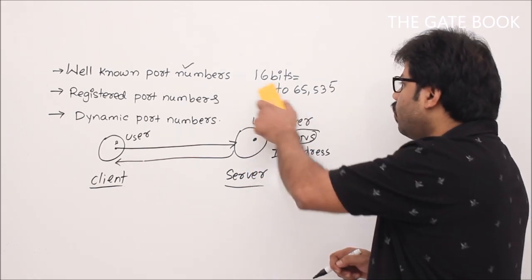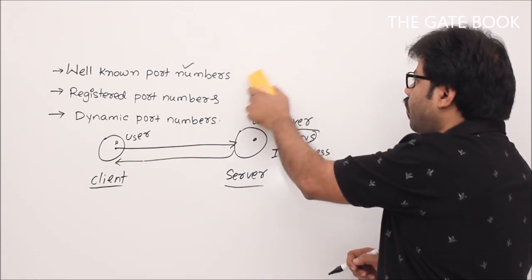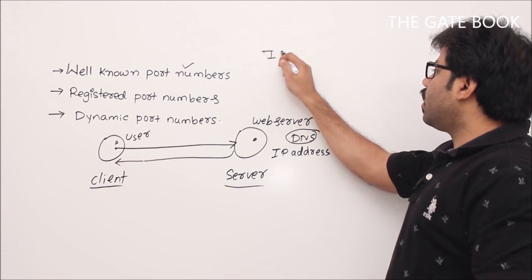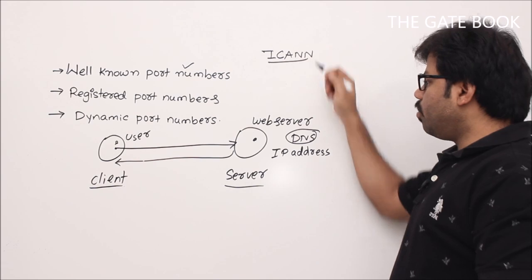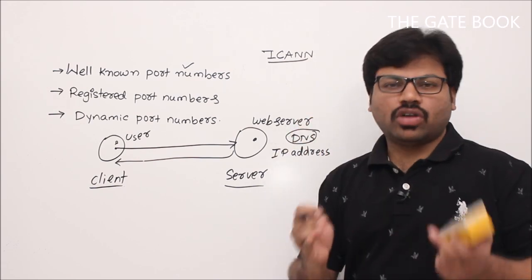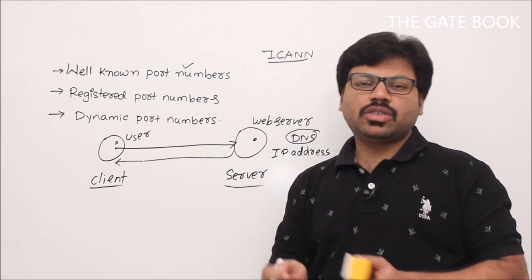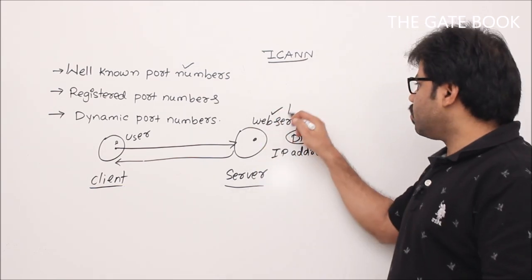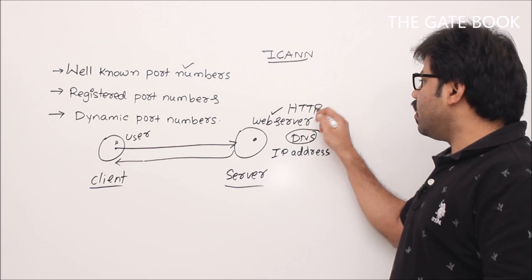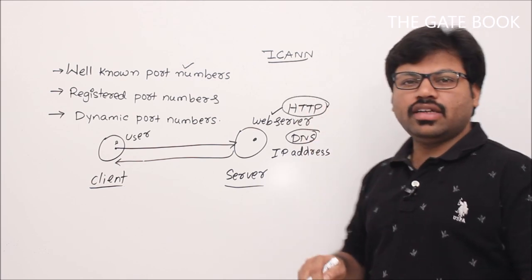That means out of these 0 to 65,535 patterns, some of the patterns are declared as well-known port numbers. They should be used only by this kind of famous process. In the world, there are some famous processes. One is web server, okay, HTTP. We relate it to HTTP. We'll see the clear details in application layer.